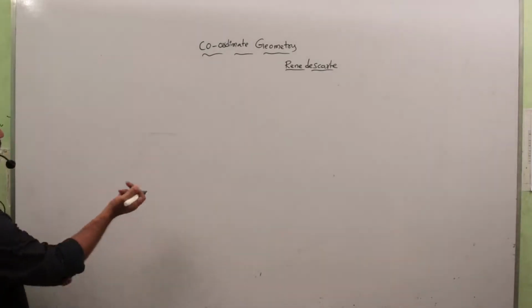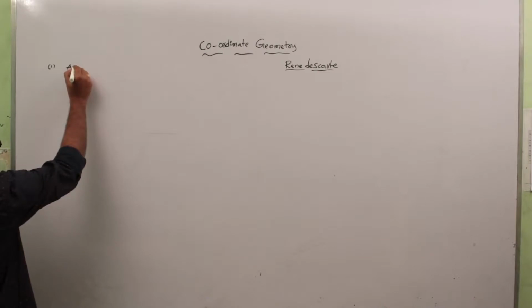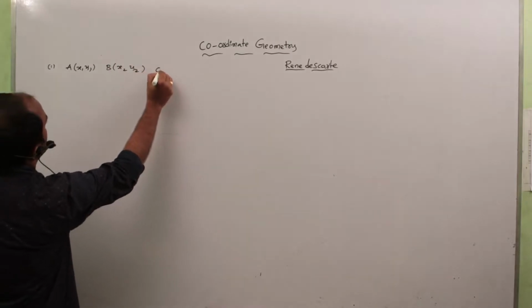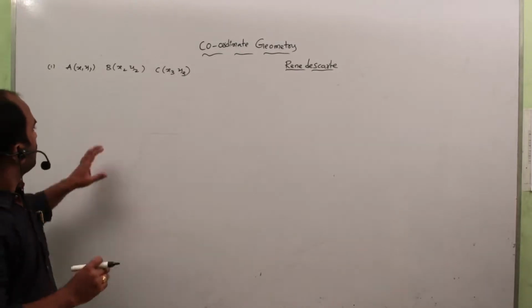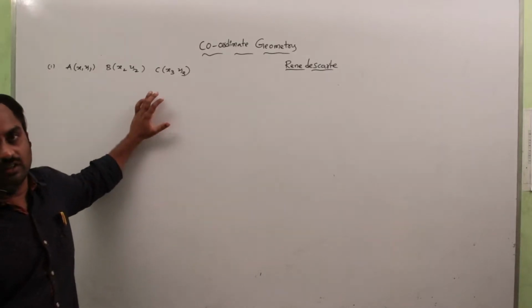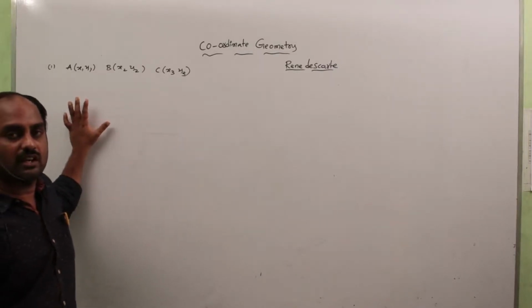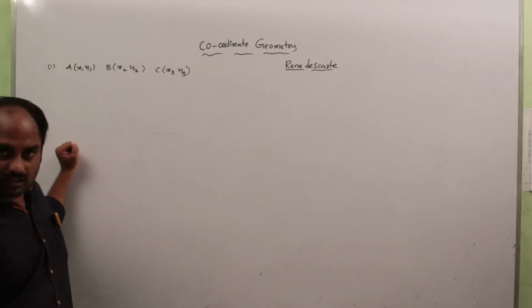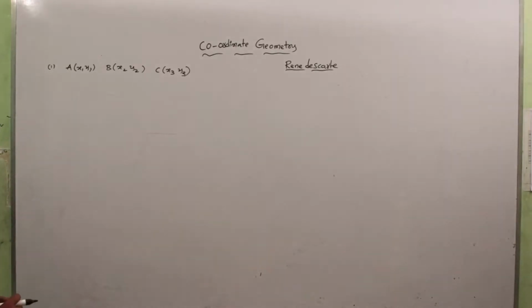Now we have to discuss some applications of this. Suppose they give 3 points A (x1, y1), B (x2, y2) and C (x3, y3). In the question, they are asking to show or to prove that the given vertices make an equilateral triangle, or scalene triangle, or isosceles triangle, or right angled isosceles triangle, like that. So now we have to discuss how we do that type of problems.